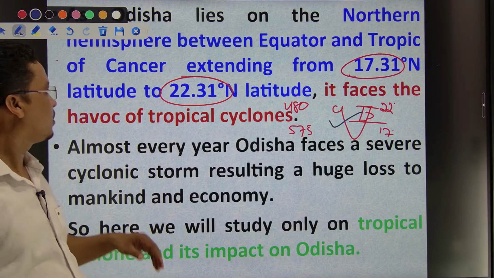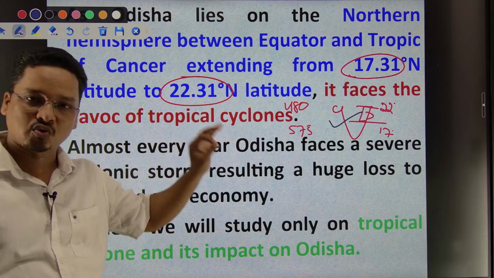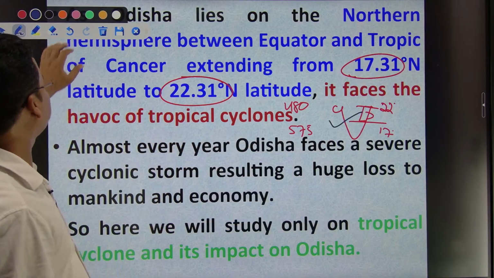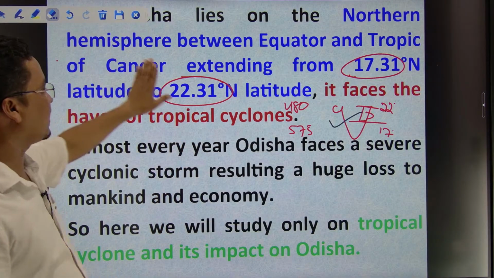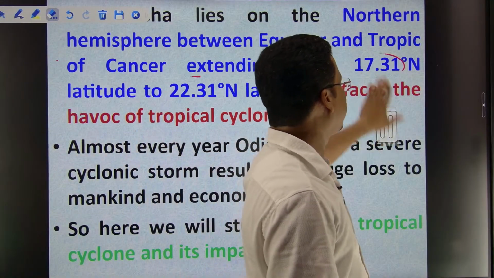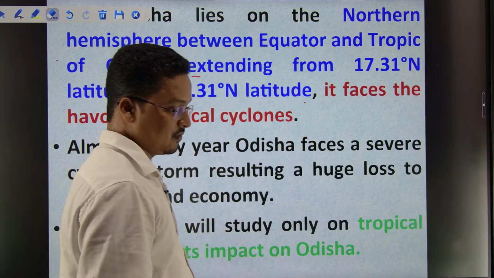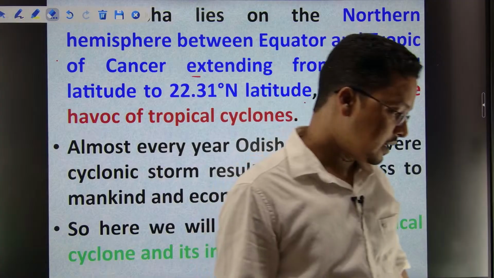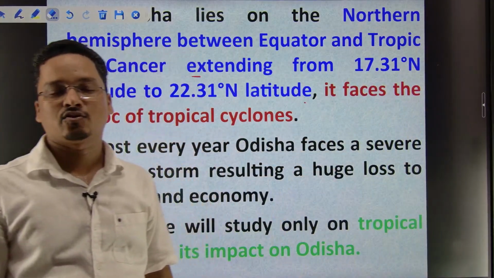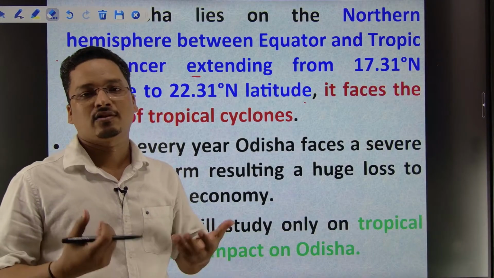So this is why the tropical cyclones do strike the Odisha coast. If somebody asks, or if OPSC asks, the answer I have already given you. Why do tropical cyclones come? And if somebody asks me whether the delta is a factor that attracts the tropical cyclone, yes, deltas do attract the tropical cyclones.